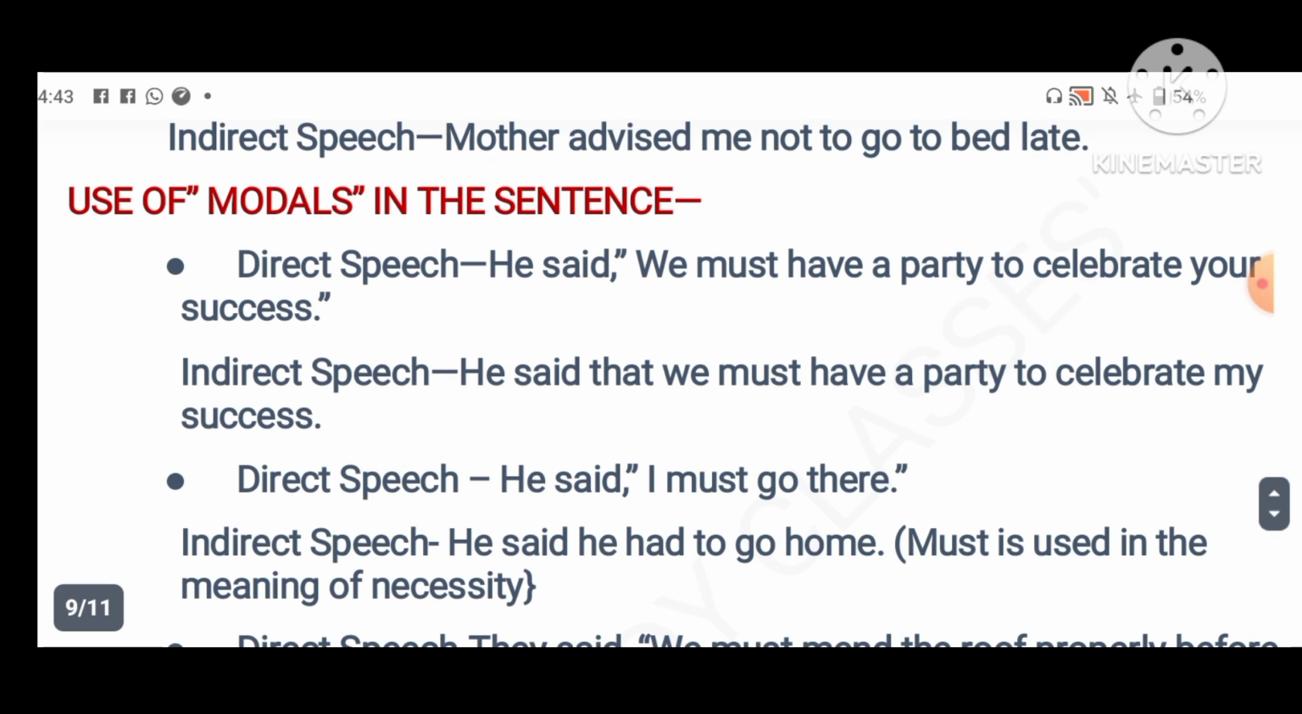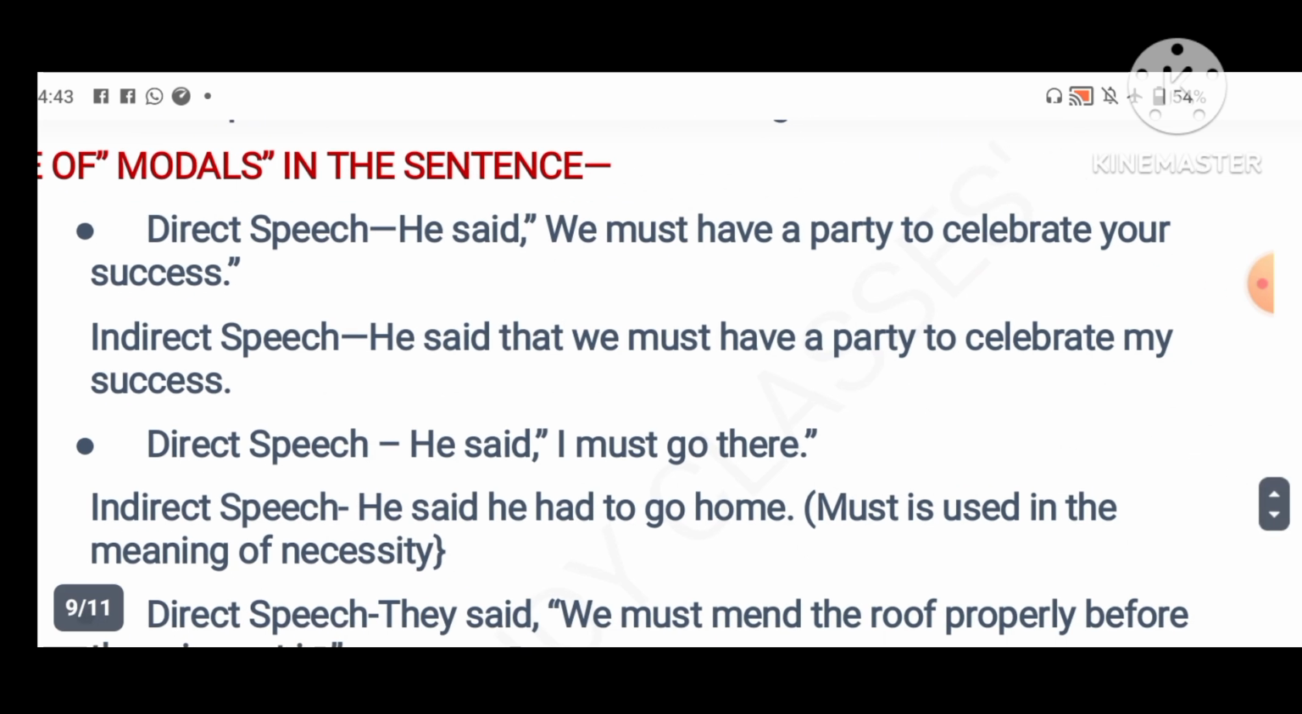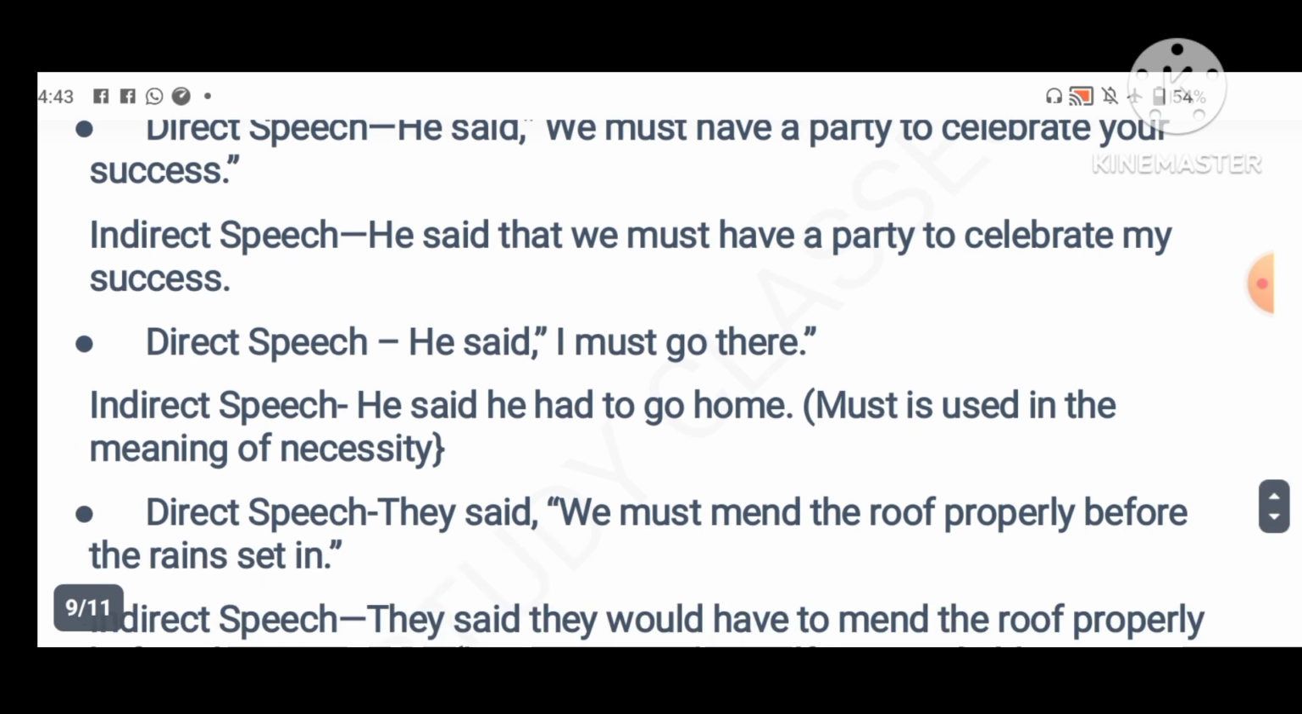Then the use of modals in the sentence. If a modal verb is there in the sentence, how can we convert it into indirect speech? Look at this. He said, we must have a party to celebrate your success. He said that we must have a party to celebrate. We just use the conjunction that. He said, I must go there. He said that he had to go.